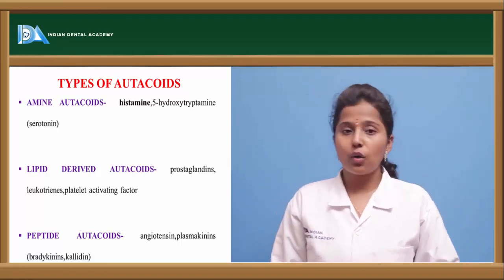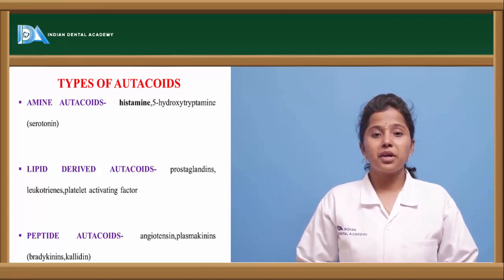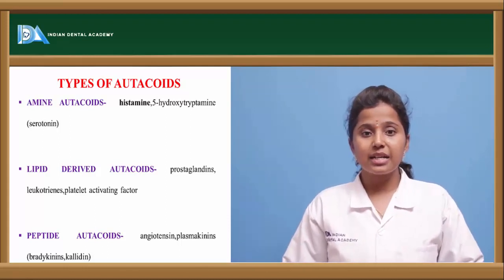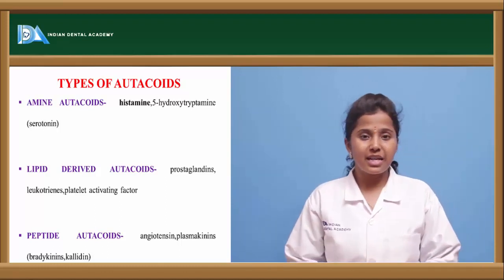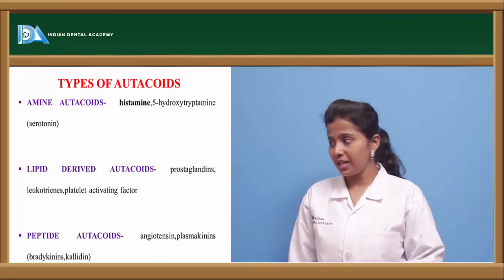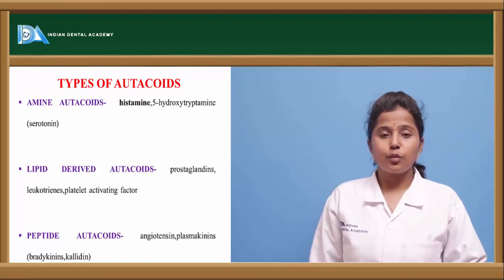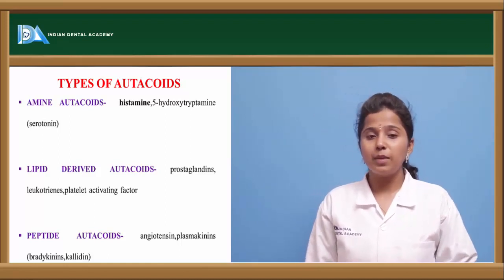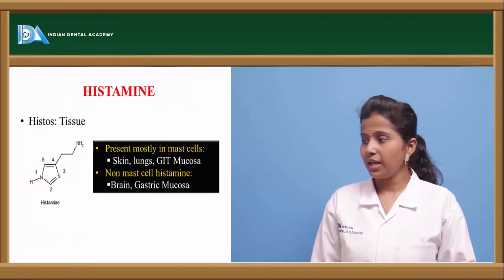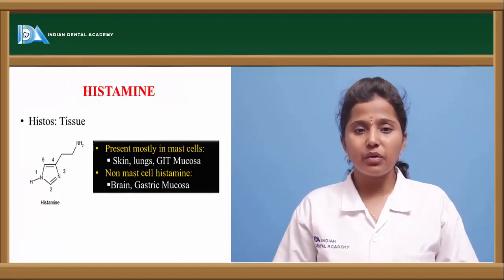And peptide autocoids include angiotensin as well as plasmakinins. And in plasmakinins, examples include bradykinin as well as kallidin. So bradykinin and kallidin come under plasmakinins, which are released into the blood plasma. Let us see in detail about histamine.